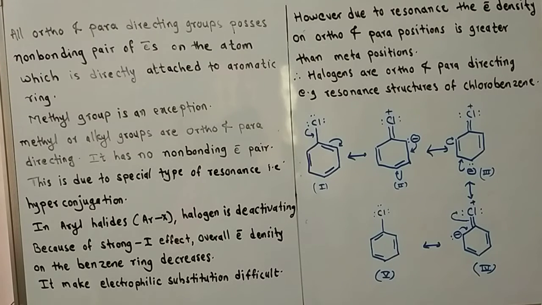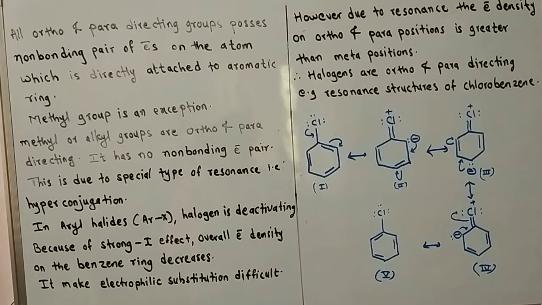Therefore, halogens are ortho and para directing. Let's see the resonance structures of chlorobenzene. From these we can understand that electron density is maximum at the ortho and para positions,